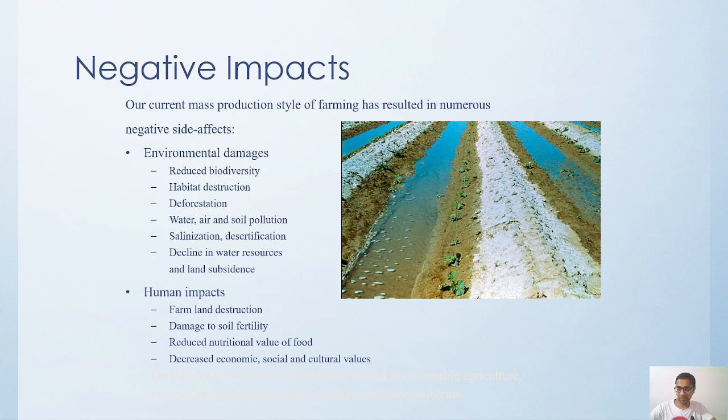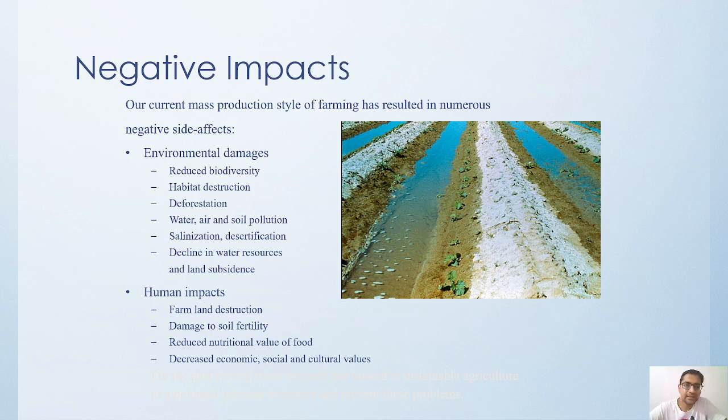Right now, with the current production style that we are having, there are a lot of environmental damages happening. There are a lot of human impacts also, as we can see. If we go by the environmental damages, obviously the current mass production style focuses on more and more development of cash crops and less focus on cereal crops.